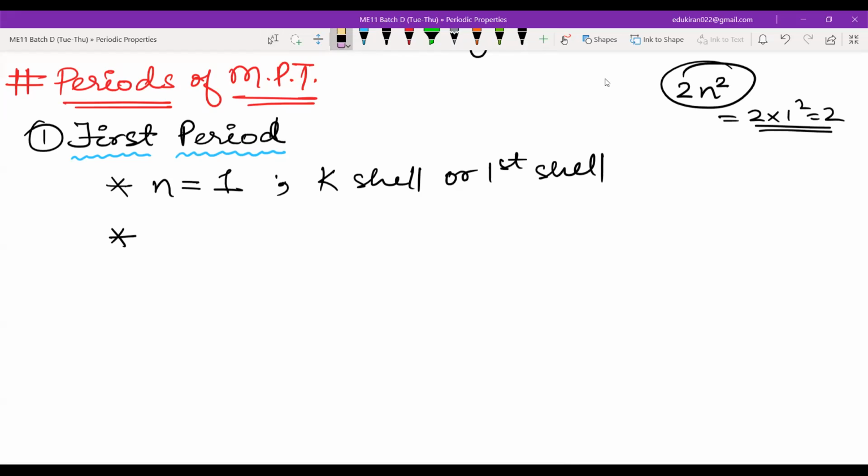Can you repeat that? Sir, what are you saying about the use of this formula? Because we need an octet, right? All the shells should have at least 8 electrons. So no use of this formula. At least the number of electrons is 8. Yes, sir, because they say octet. It should form an octet to balance.